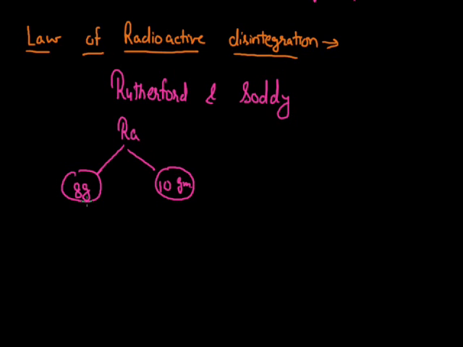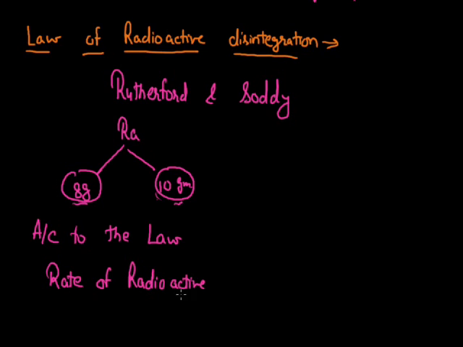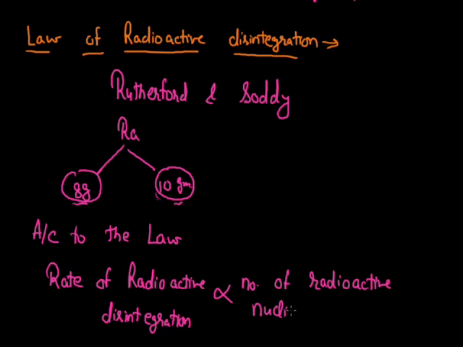When we consider the rate of radioactive disintegration of these two samples, we will find that the sample having the higher amount of radioactive nuclei will disintegrate at a higher rate, since according to the law, the rate of radioactive disintegration is directly proportional to the number of radioactive nuclei. That is the law of radioactive disintegration.